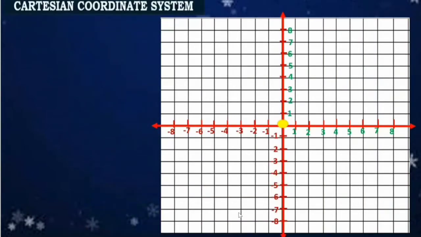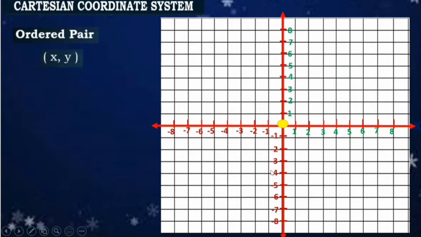Next. So, in the Cartesian coordinate system, meron po tayong tinatawag na ordered pair. So, again, saan ba magmumula yung ordered pair natin? Our ordered pair consists of x, comma, y. Okay? So, we have the value of our x and y. Yung value ng x natin is manggagaling dito sa x-axis natin, or in our horizontal line. Okay? While the value of our y is manggagaling sa y-axis, or in the vertical line.